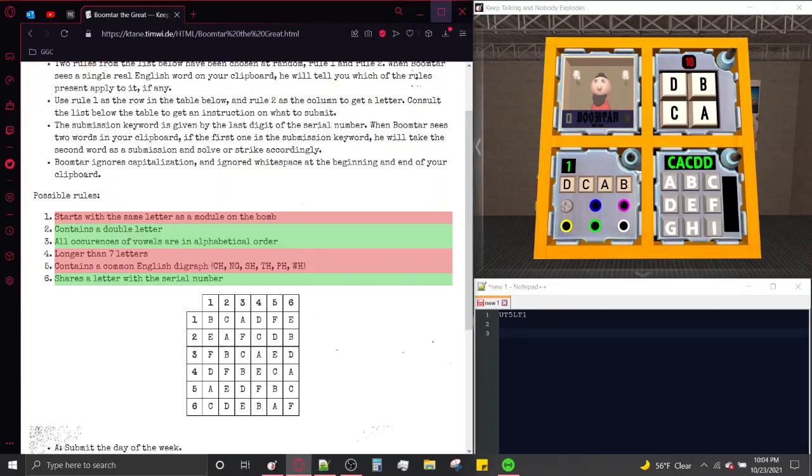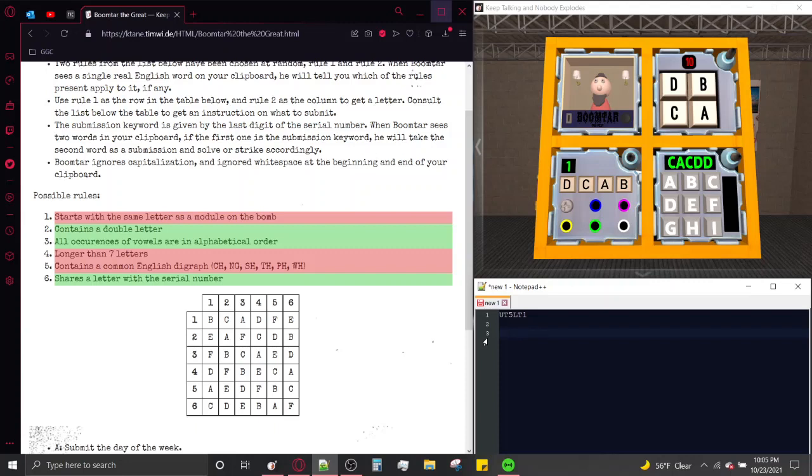Let's try and see if it contains a double letter. Let's go for the word hammer. Actually, no, the vowels are in alphabetical order, so let's do another word. What about helium? No, that contains all of them in order. What about healer? No, that contains a Lima, so it will intersect with Rule 6. What about herb? We were looking for a double letter, silly goose. Let me try... Tanning? Nope, that contains a Tango. What about pebble? That contains a Lima, so I can't use it.